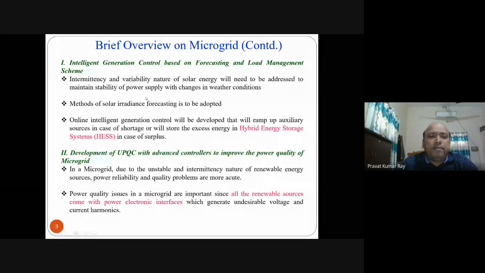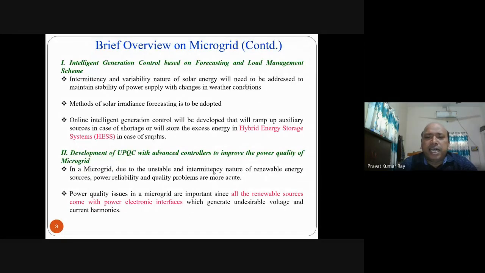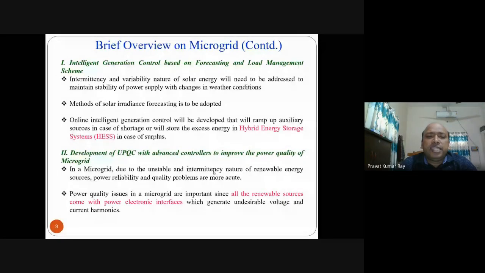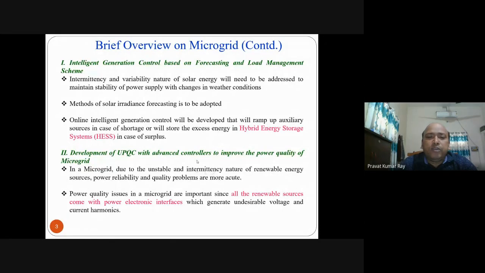Then another problem is UPQC for power quality improvement. Since in a microgrid so many renewable energy sources are integrated and that involves power electronics interface, there is a requirement of power quality improvement. So UPQC is one of the best candidates for this power quality improvement because it can handle both current and voltage quality issues. So these are the two problems.